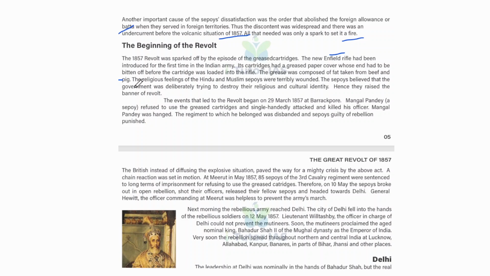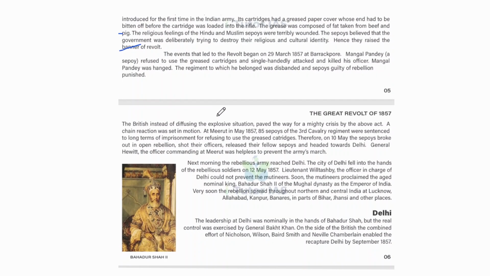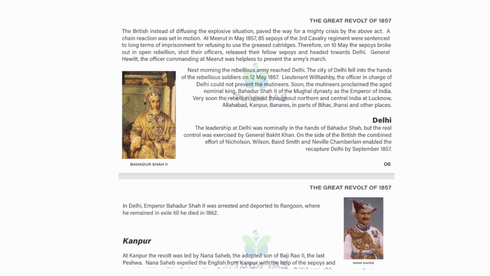The sepoys believed that the government was deliberately trying to destroy their religious and cultural identity, hence they raised the banner of revolt. And the event that led to the revolt began on 29 March 1857 at Barrackpur. Mangal Pandey, a sepoy, refused to use the greased cartridge and single-handedly attacked and killed his officer. Mangal Pandey was hanged, and the regiment to which he belonged was disbanded, and sepoys guilty of rebellion were punished. And the British, instead of defusing the explosive situation, paved the way for a mighty crisis by the above act.